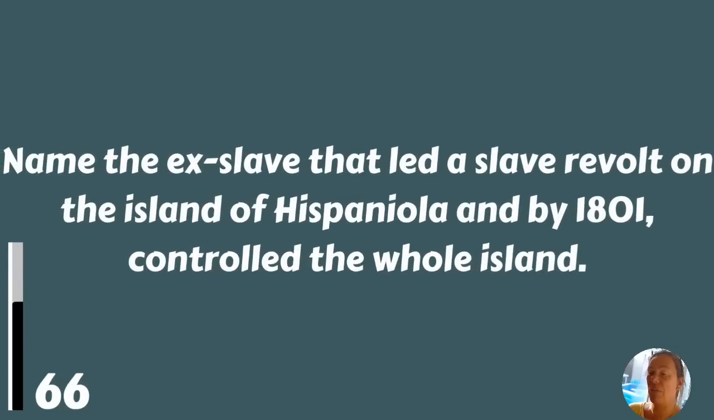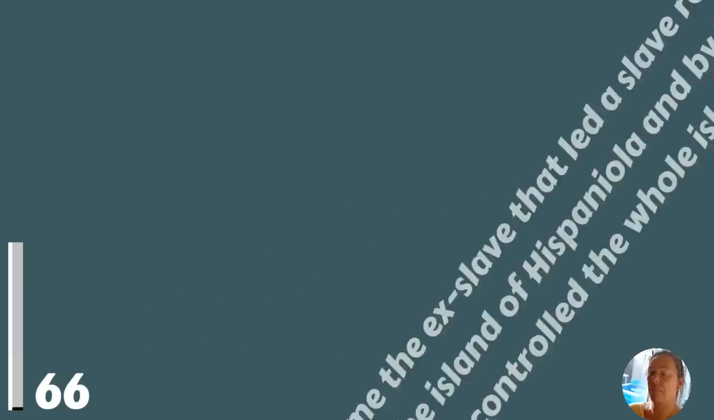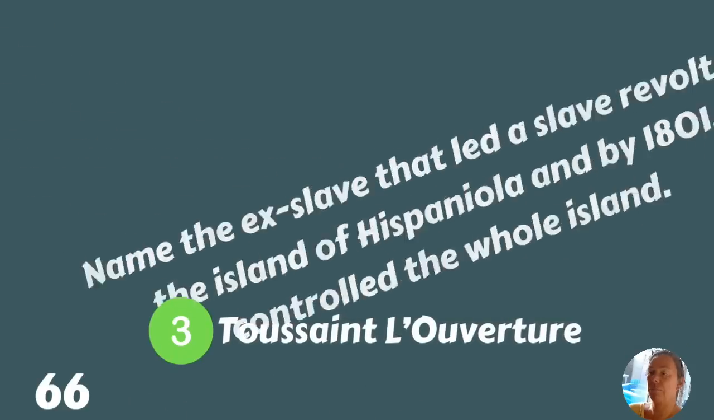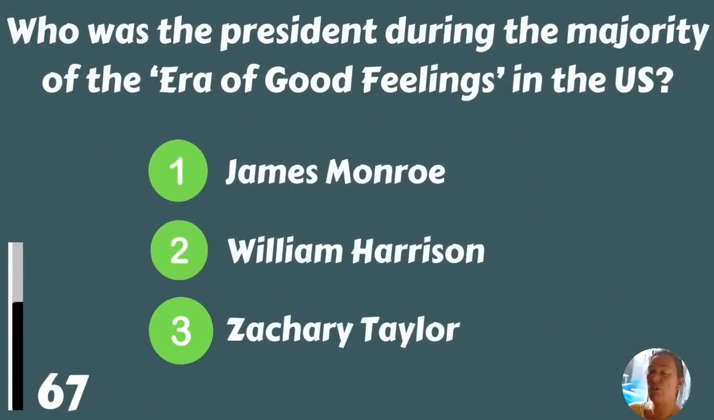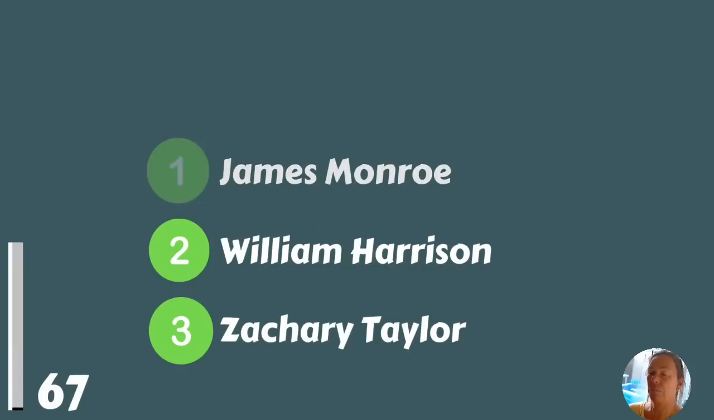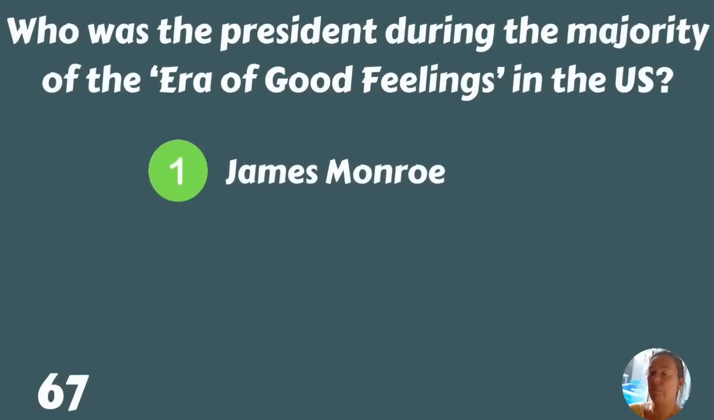Name the ex-slave that led a slave revolt on the island of Hispaniola and by 1801 controlled the whole island. Toussaint Louverture. Who was the president during the majority of the era of good feelings in the US? James Monroe, William Harrison or Zachary Taylor? James Monroe.